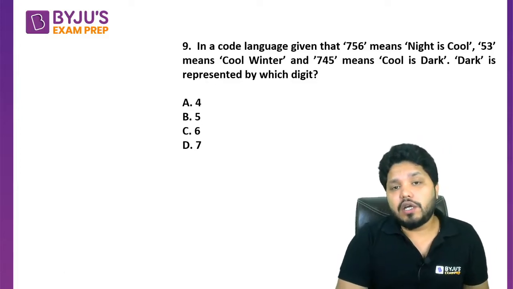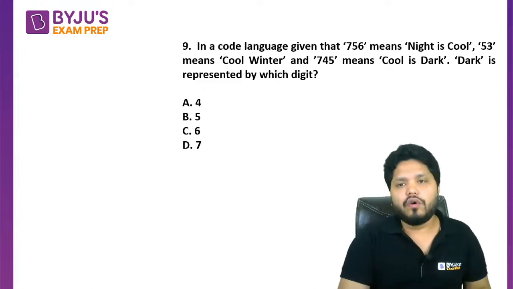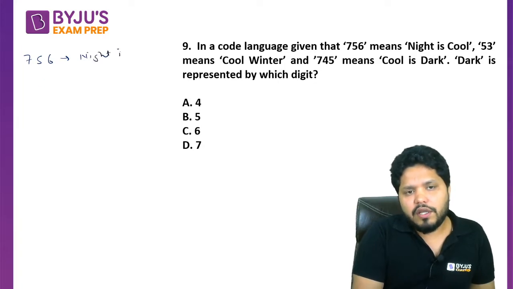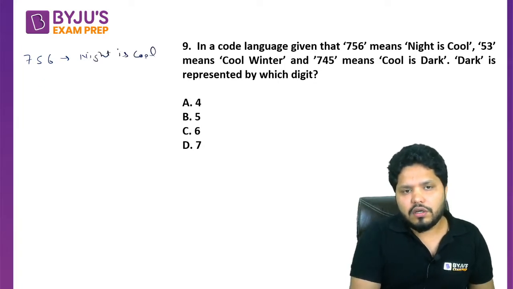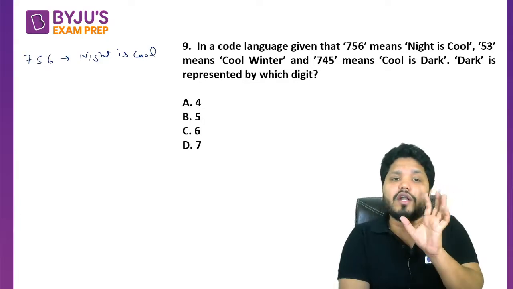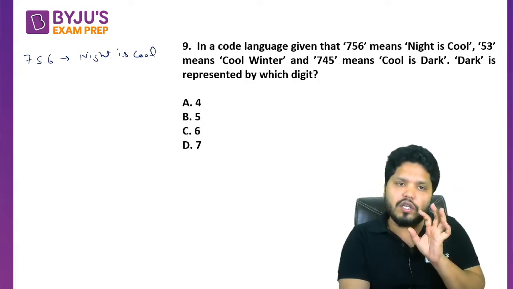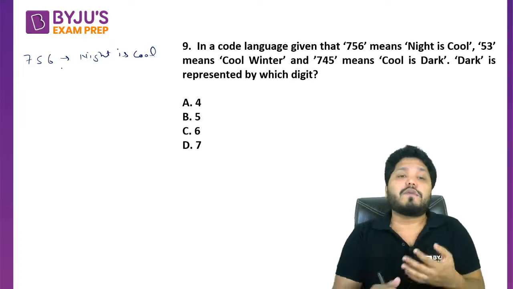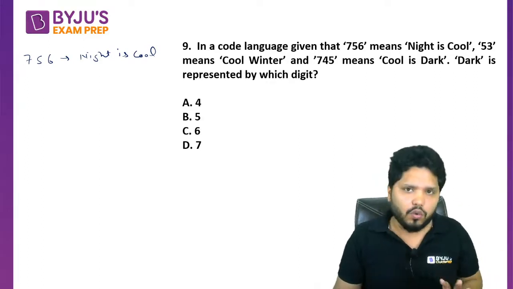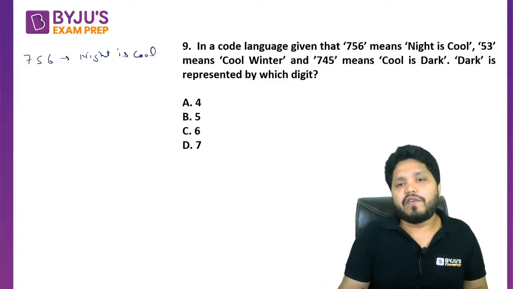Okay, let's look at the question. Question here is: in a code language, given that 756 means night is cool. So what is the meaning of this? The meaning is that night is 7, 5 or 6. They are not in order. So the code for the three of them is either 7, 5 or 6, but we do not know whether 7 is the code for night or for cool. That is something we need to identify.